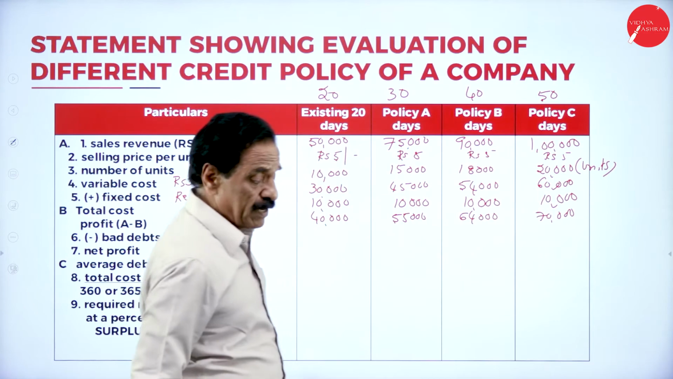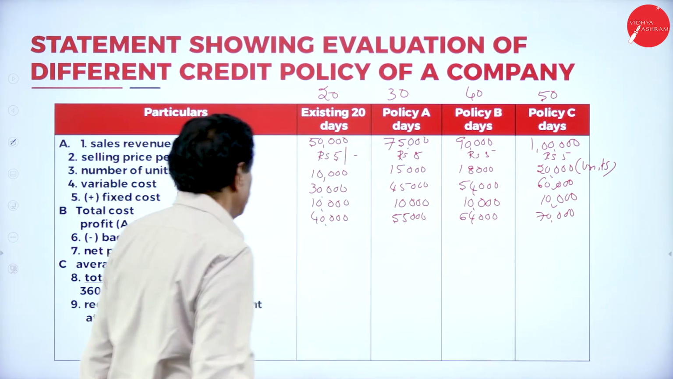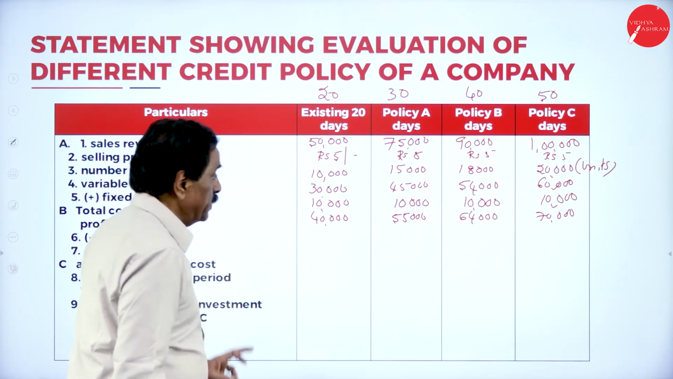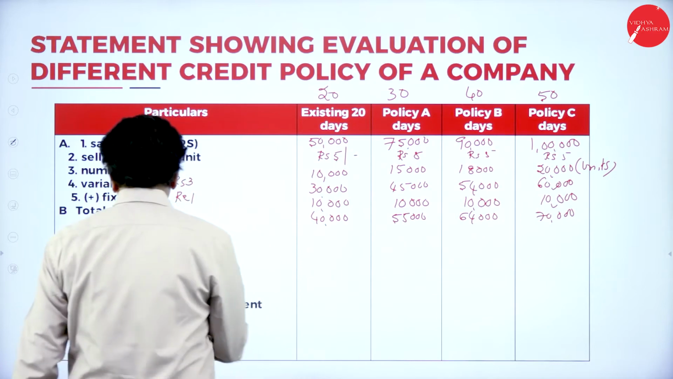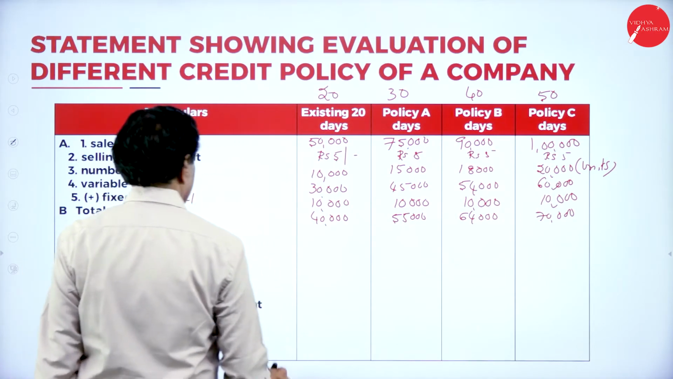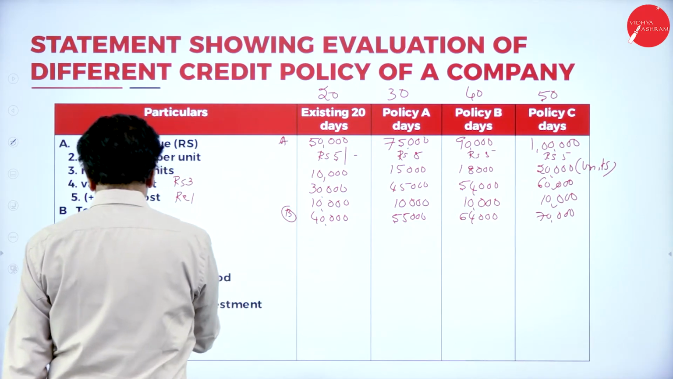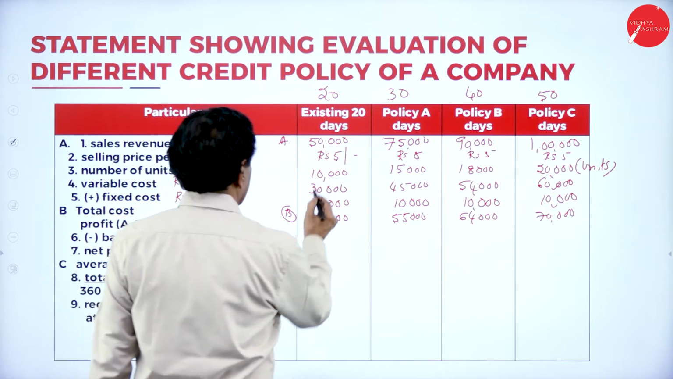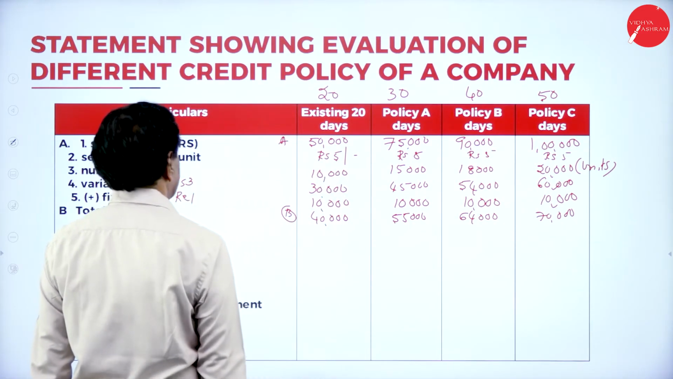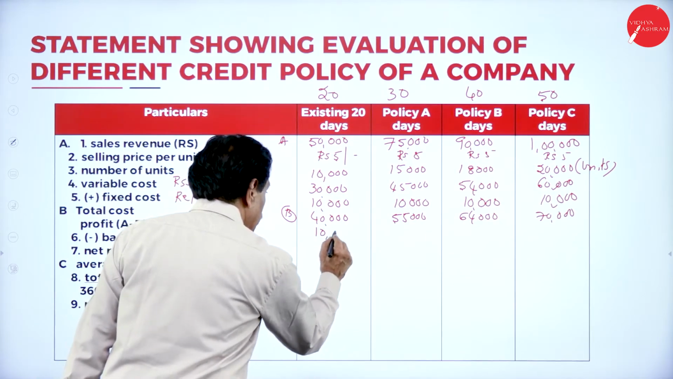What is this? Variable cost plus fixed cost is total cost. So 30 plus 10 is 40, 45 plus 10 is 55, 64 is the total cost. Profit, this is your B, this is your A. Then your profit, 50 minus 40, this is 50,000 sales revenue, so 10,000 is the profit.